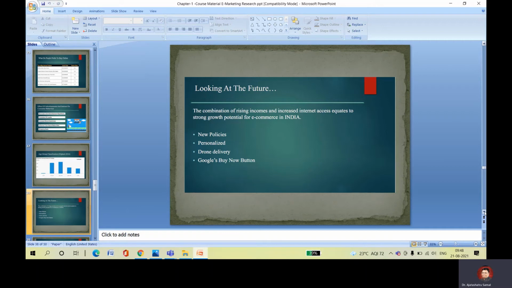So we should understand the new policy, the new regulations, and the regulatory mechanism, and what we need to follow. According to that, you have to take decisions. This will help in the future so that we can grow.